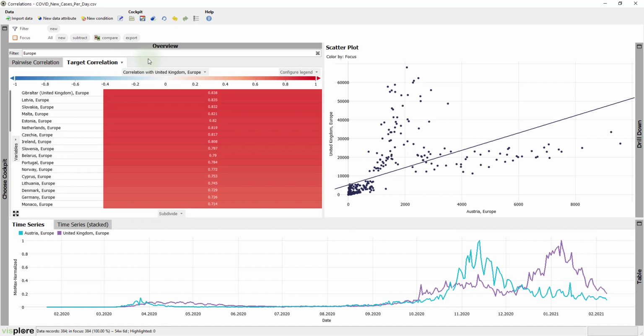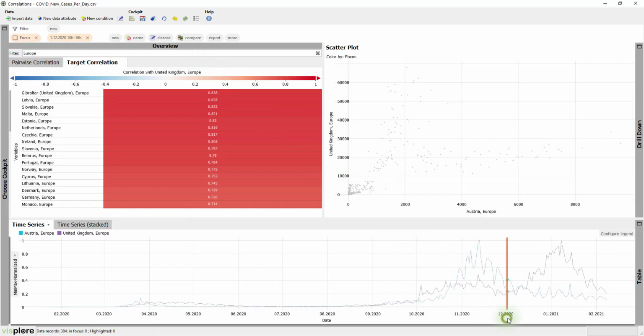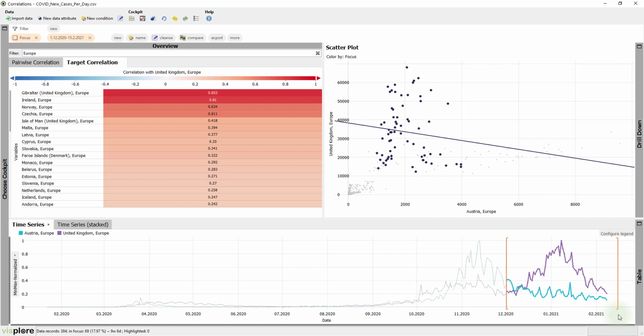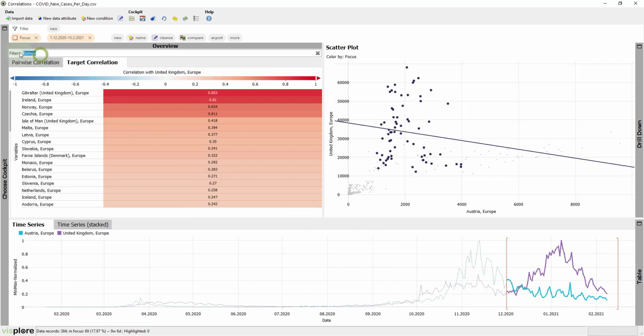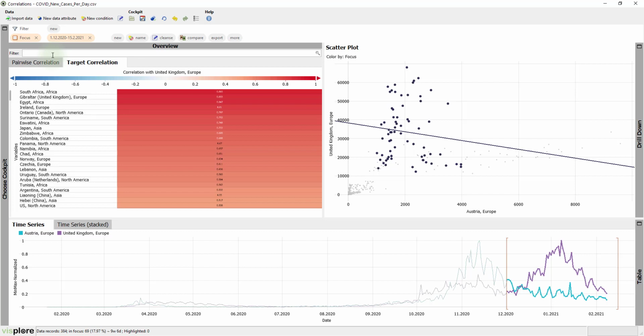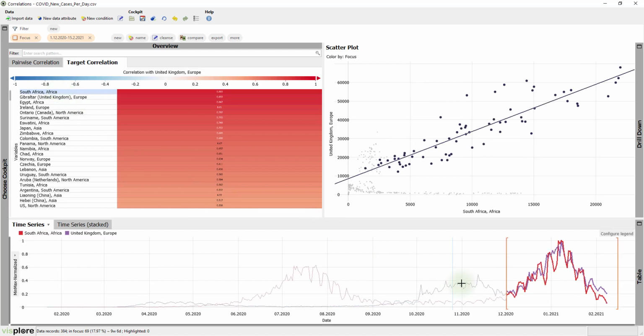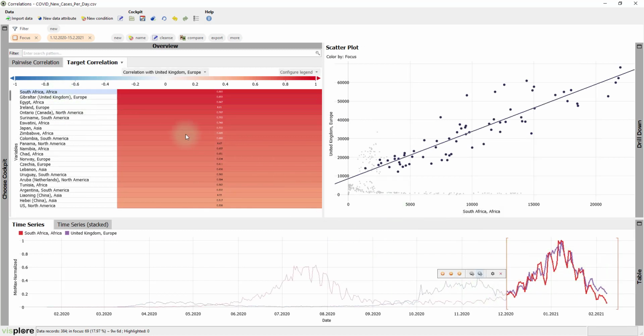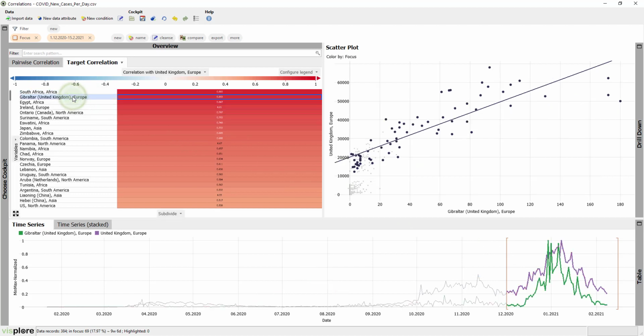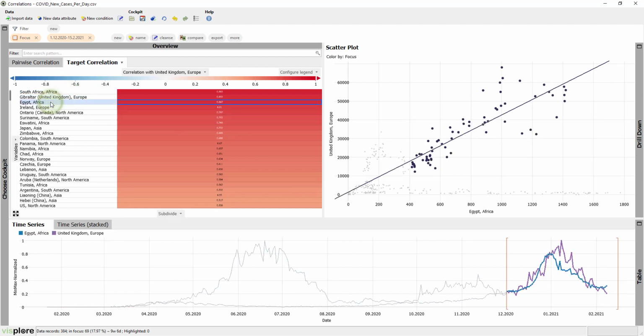In the Target Correlation tab, we can set UK as a target for correlating it with all other countries. As we are interested in recent increases, let's only look at the time from December onwards. And here we are, a list of countries which have had strong increases since December. For example, South Africa ranks quite high, where another mutation has been reported. Furthermore, Gibraltar, Egypt, and so on. Unfortunately, many countries have seen increasing trends since December.